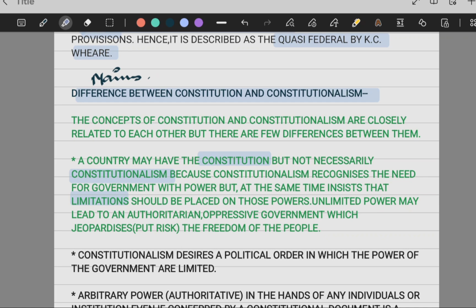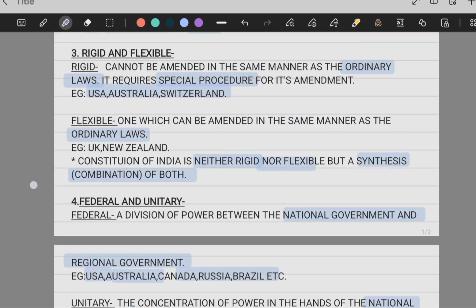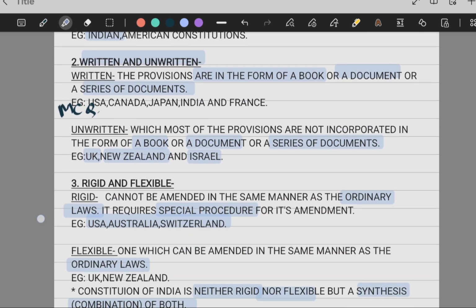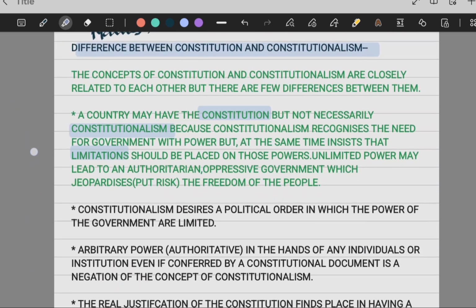So constitutionalism is always related with limitations, but every country can have a constitution, because it's just a book containing laws, the provisions, the rights, the duties of the citizens, and also how the authorities should function. Everything is written in the constitution. A constitution is a set of principles which works on the government, the relationship between the government and the people, and how the rights and duties, everything related, is written in the constitution.